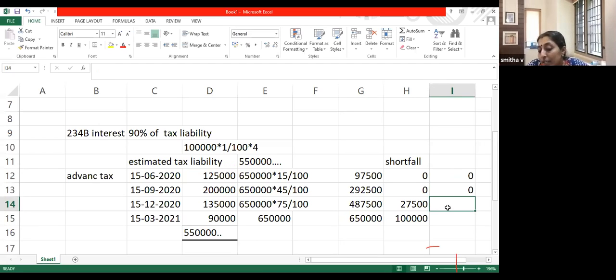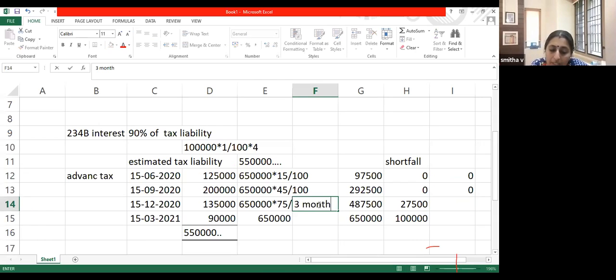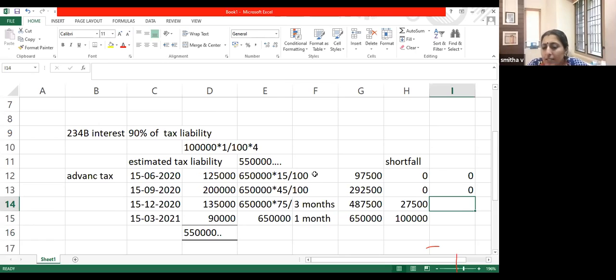Now how do you calculate interest for these two shortfalls? For the first, second and third installments, we calculate interest for 3 months, and for the last installment, we calculate interest for 1 month. There is a logic for that, but let's just read that.